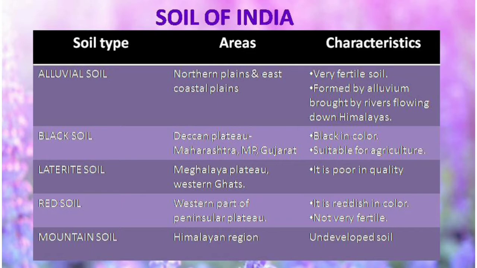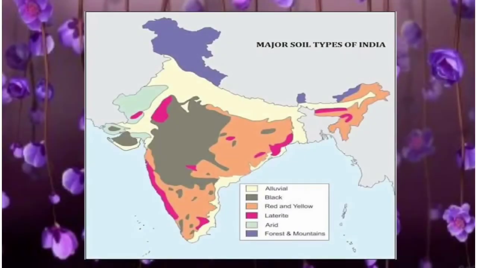Then is red soil. It is reddish in color and not that much fertile, but where is it found? It is found in Peninsular Plateau's western part. Then is mountain soil that we have read earlier. That is, it is found in Himalayan regions in India. It is undeveloped soil. Then the map work is given. This you have to learn thoroughly. So in this map work, different soils that are found in different states, different areas of India are marked in different colors.